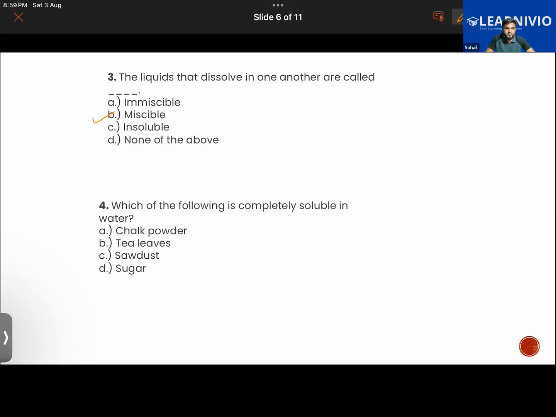Next. Which of the following is completely dissolved in water? Chalk powder, tea leaves, sawdust. Sir, what is sawdust?